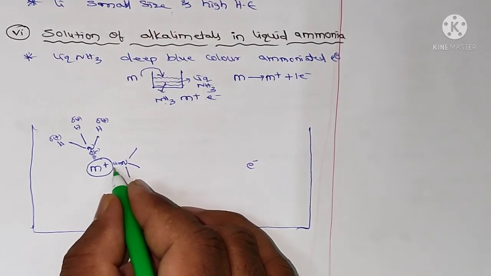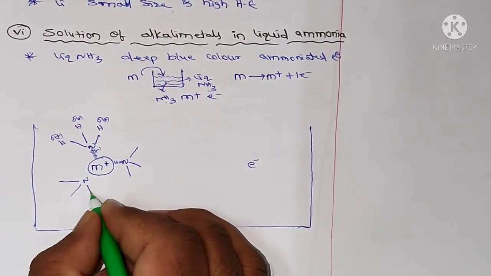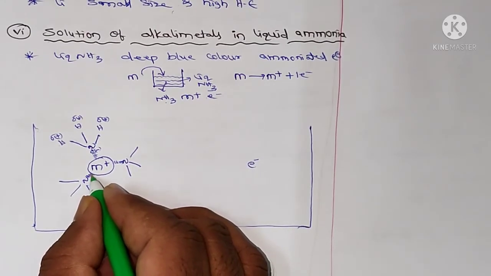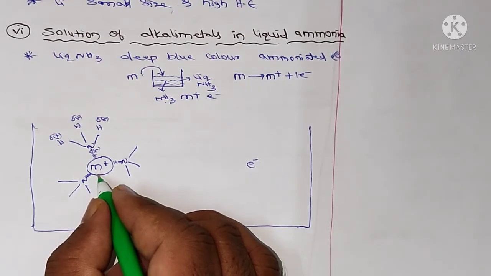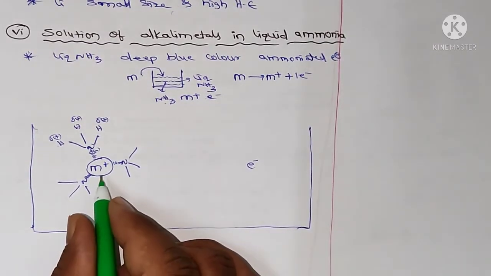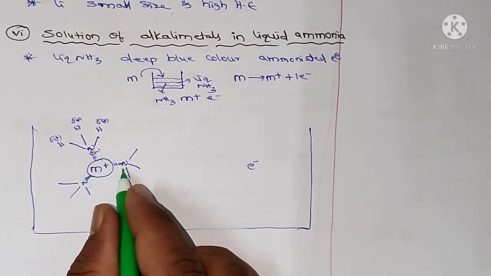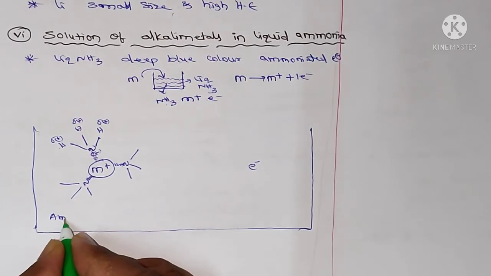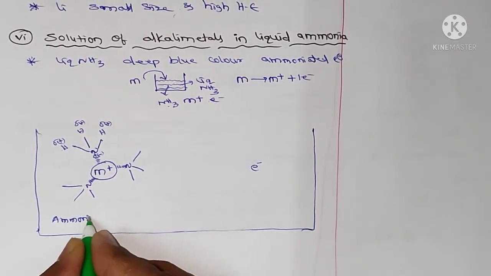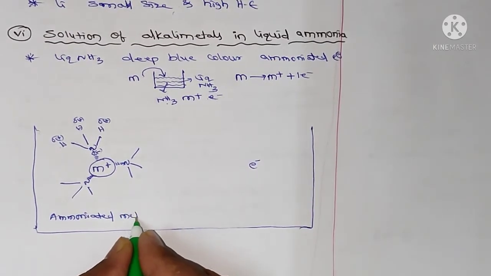Here also there is attraction between the positive and negative, and here also another molecule, and attraction between the NH3 and the metal ion. So this is called an ammoniated metal ion, because that metal ion is surrounded by the ammonia molecules.